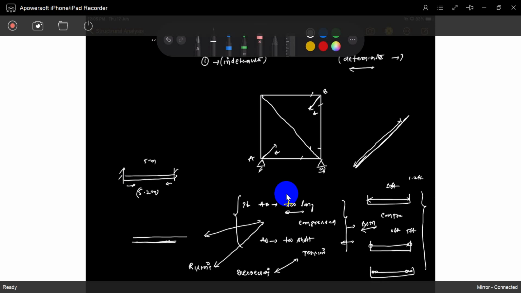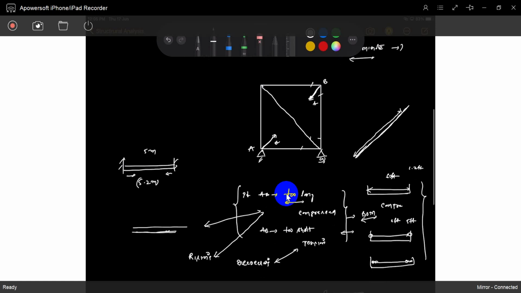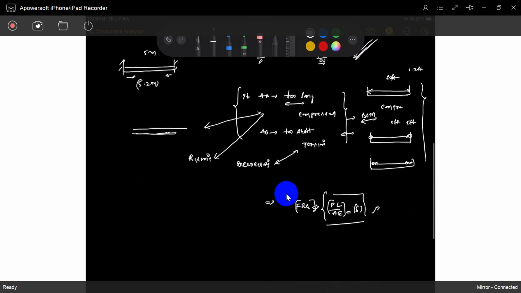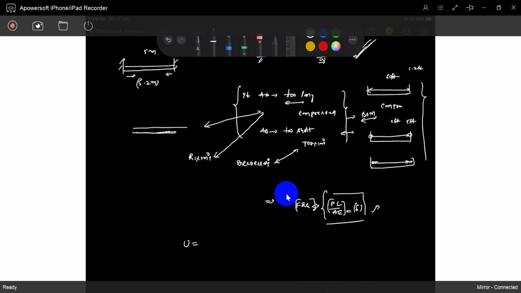So some tension force is arising in the member. So automatically, you have to find out some force, we call it X. Later you have to find out how much each element will take. Go joint by joint, find out every member force. Later, you can write the strain energy.